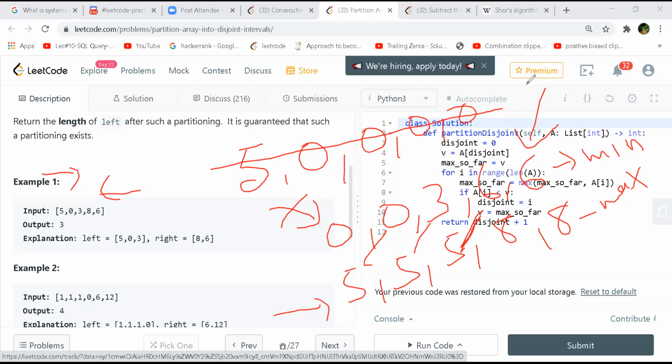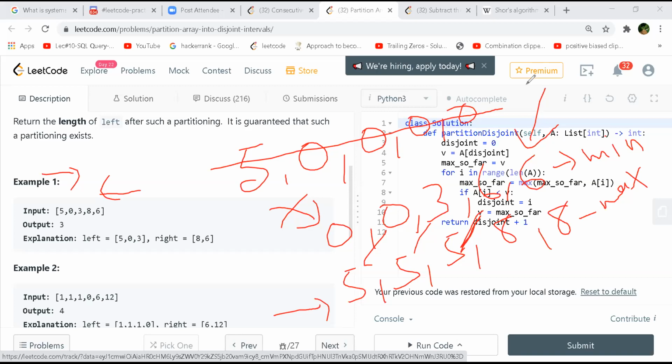So we are exploring all the possible partitions. When I say that I am at my 0th index in my max array and my first index in my minimum array, I am exploring this partition, 5 to the left and 0386 to the right, which is not possible. So now I move ahead to my first index in my below array and the second index in my above array. Now I'm exploring this partition, 50 and 386.